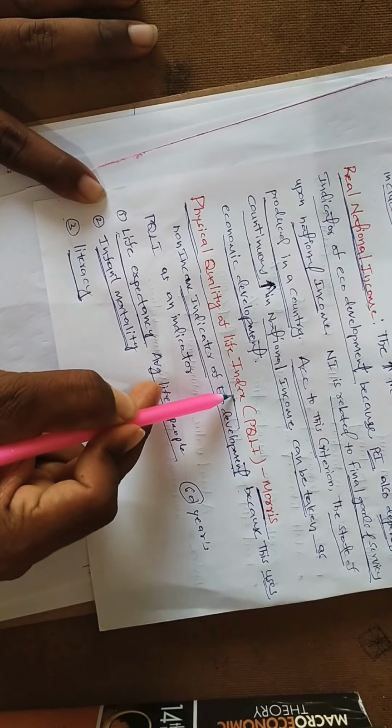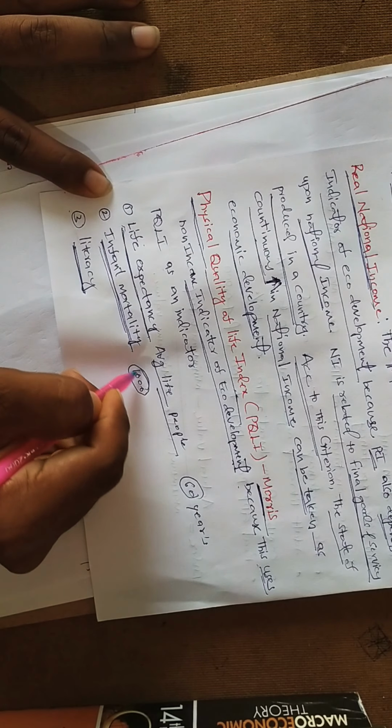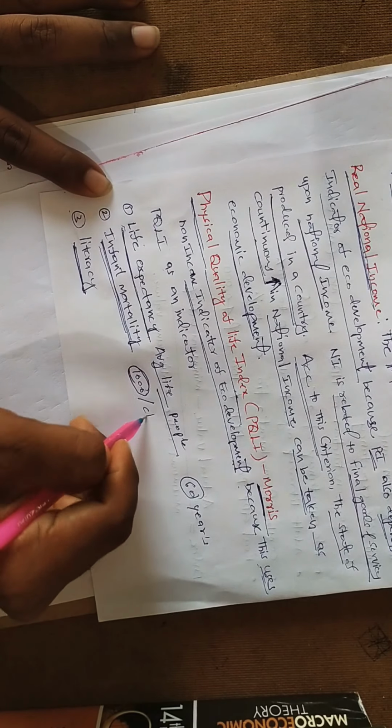Infant mortality rate means, out of 1000 live births, how many children are going to die. That ratio is called the infant mortality rate.